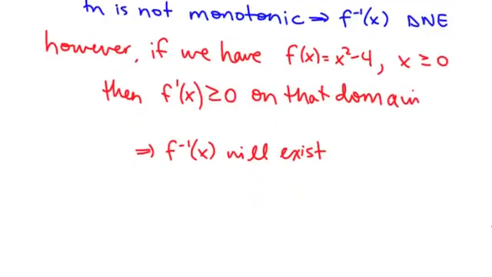Okay, if we restrict the domain in this fashion, then f inverse is going to be, the first thing we did to x was we squared it, and then we subtracted 4 from the square of x. When we do the inverse function, we need to undo things in the opposite order in which it was done. So we start with x. Subtracting 4 means adding 4, and undoing the square means the square root. And of course, undoing the square, getting the square root is only true because x is greater than or equal to 0. So let's check.